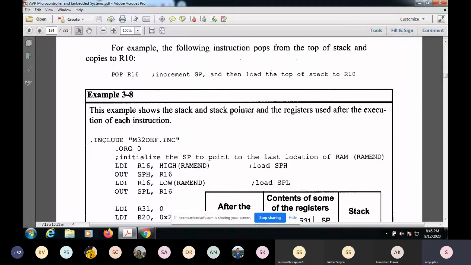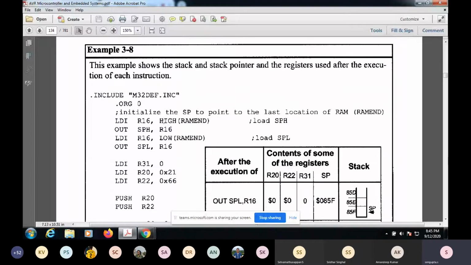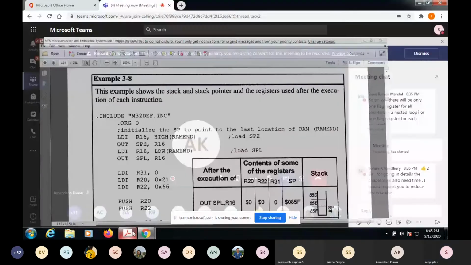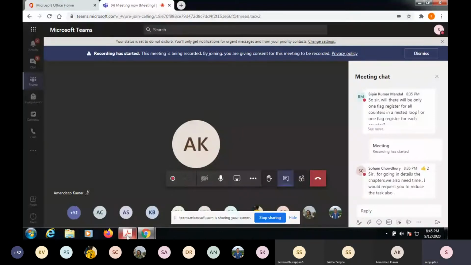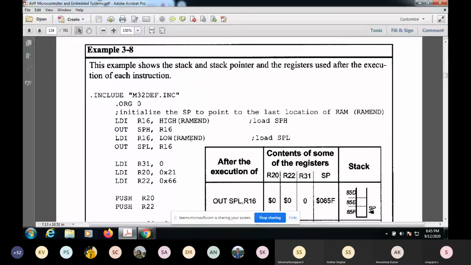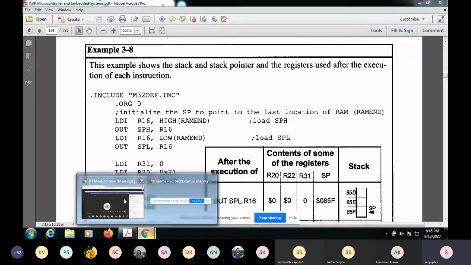So in this case you're just initializing. Mind you, again, this high end RAM and low end RAM, can anybody tell me why these are used, if somebody has gone through this? Why do we have this high end RAM and low end RAM? Anybody who has gone through chapter 3?